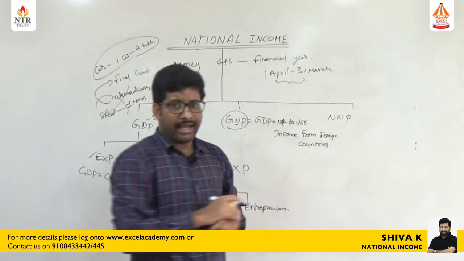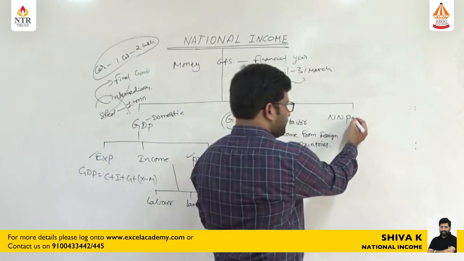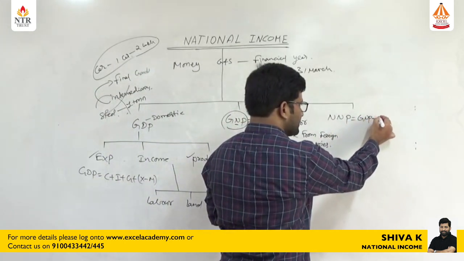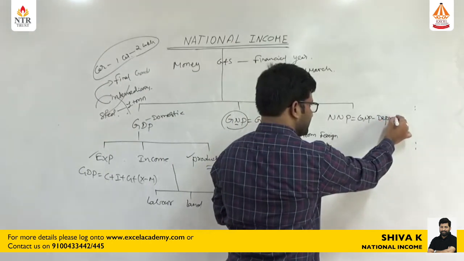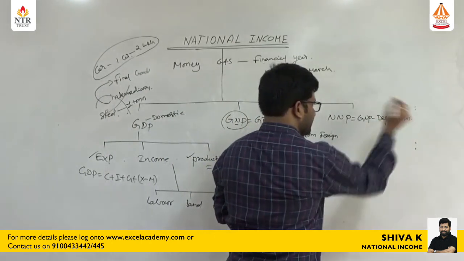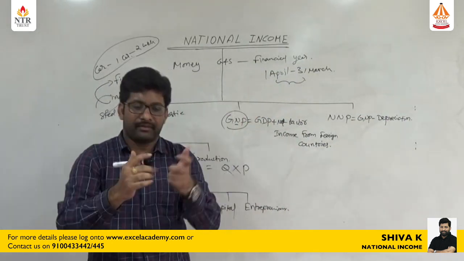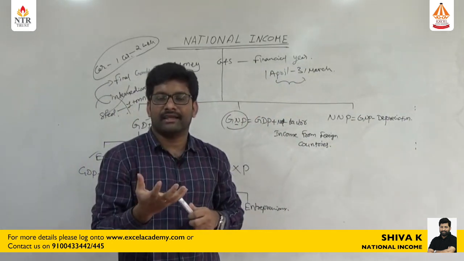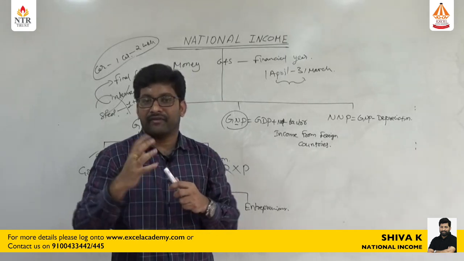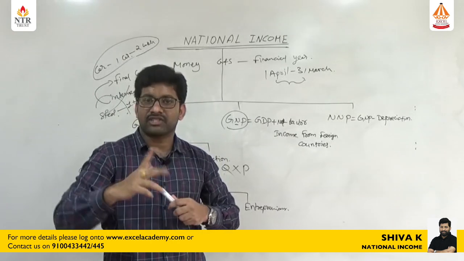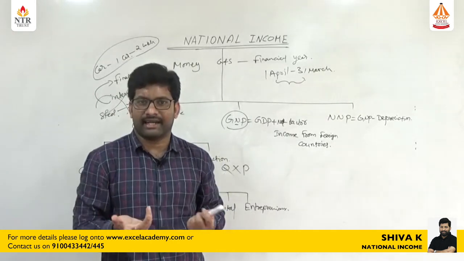And the third one, NNP. NNP is equal to simply GNP minus depreciation. Maybe your gross salary would be 50,000 rupees, by hand you are getting 40,000. Some 10,000 rupees are deducted due to certain reasons, right?